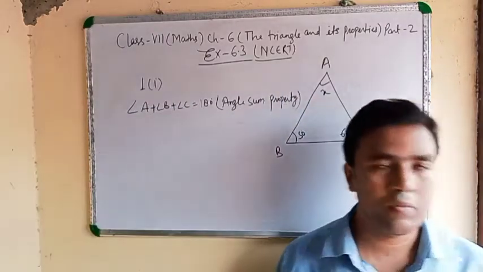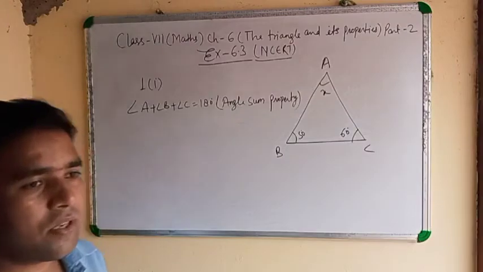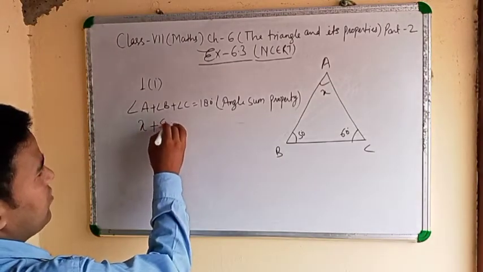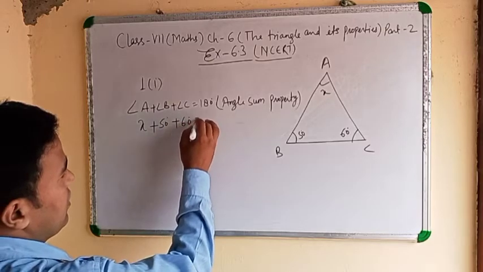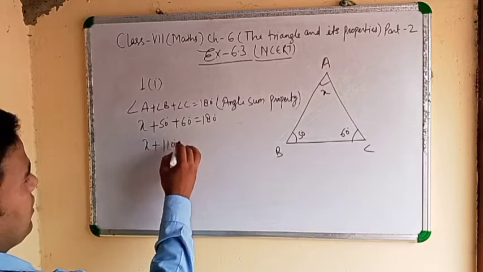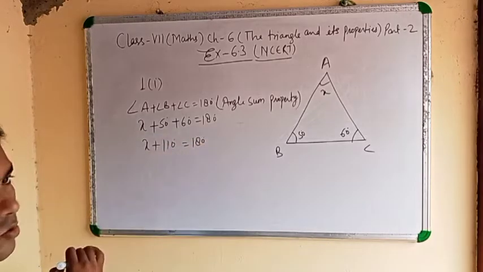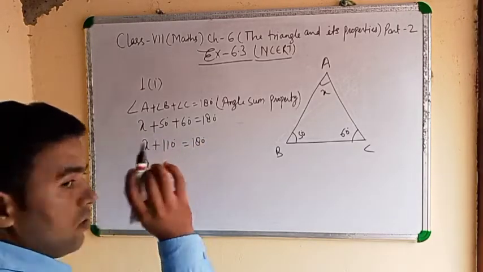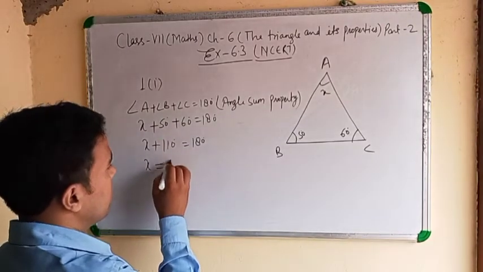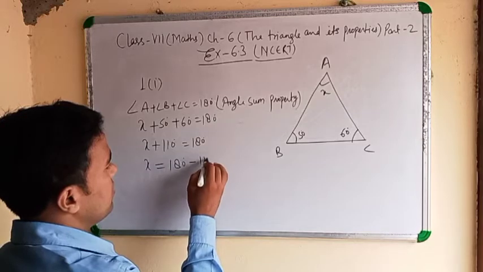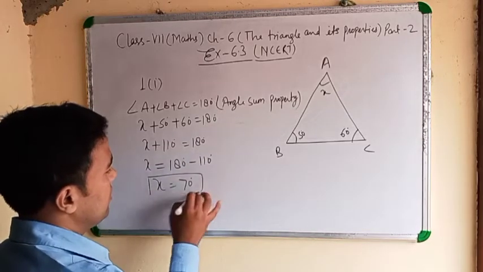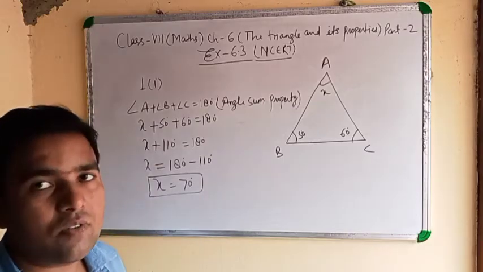By angle sum property, put the value of angle A, B and C. A means x, B means 50 degrees, C means 60 degrees, equal to 180. Then x plus 110 equals 180. By transposition, x equals 180 minus 110. x equals 70 degrees. Here is the value of A.